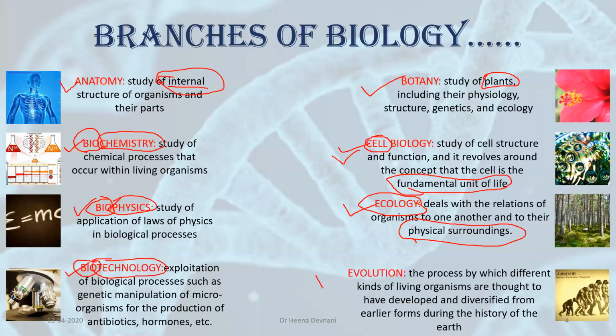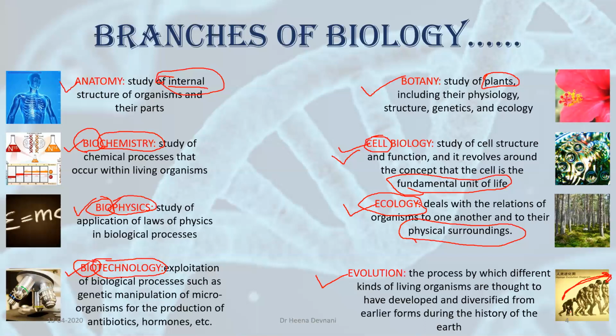Next branch of biology is evolution. You can see this image. You can see here that a human being has evolved from a monkey or ape. What is this evolution? It is a process by which different kinds of living organisms are thought to have developed and diversified from earlier forms during the history of the earth. We all know that humans have evolved from monkeys. You can see here, from monkeys, humans have evolved, right?